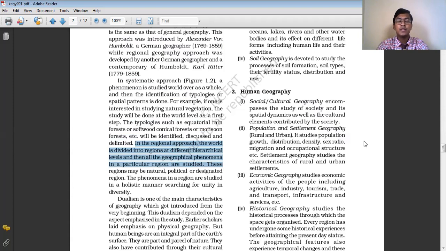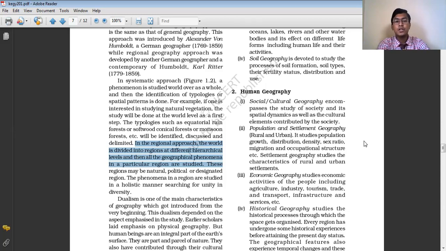Suppose the world has been divided into different continents. First we study all the geographical characteristics and phenomena of Asia. So we are studying all the geographical phenomena of a particular continent, that is Asia. That means we are focusing our studies on a particular region of the world, isn't it? So this is the regional approach.